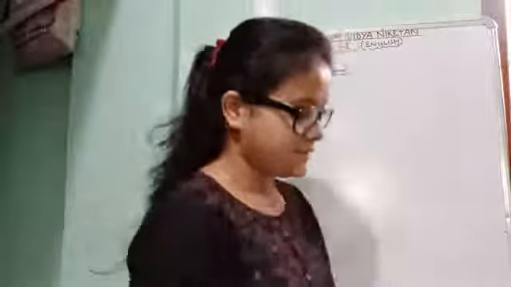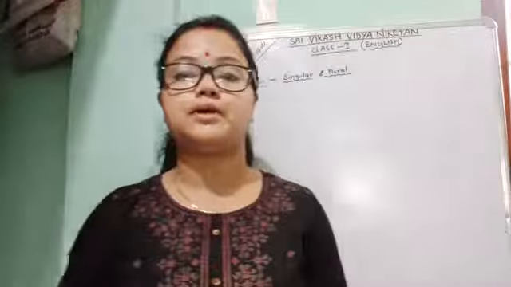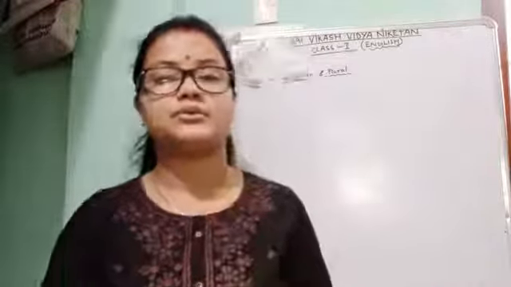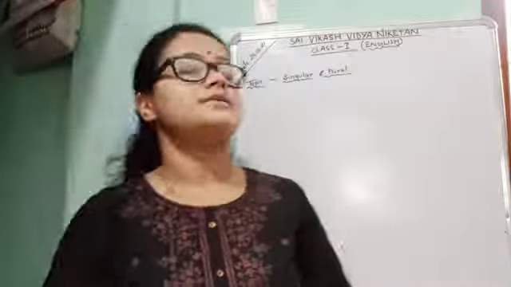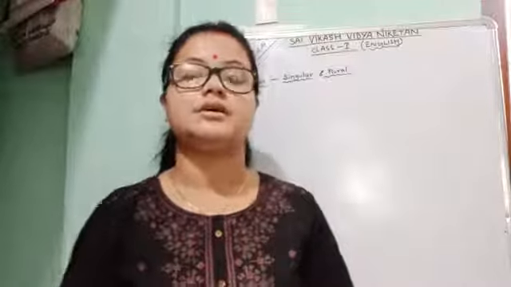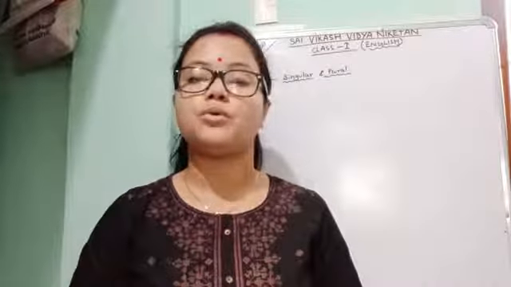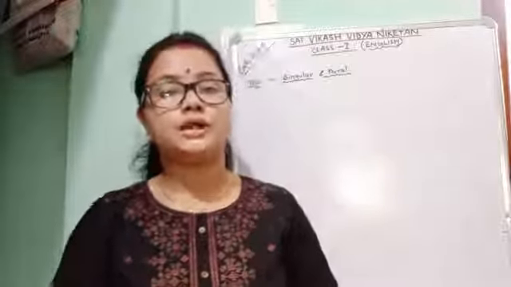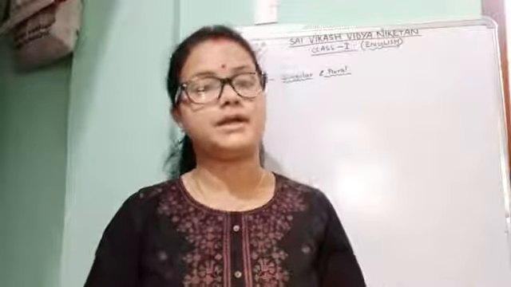So students, am I clear to you what is singular noun and what is plural noun? Let's one more time recall. Singular noun: nouns that show one item are called singular nouns. And for plural noun, nouns that show more than one item or many items are called plural nouns.